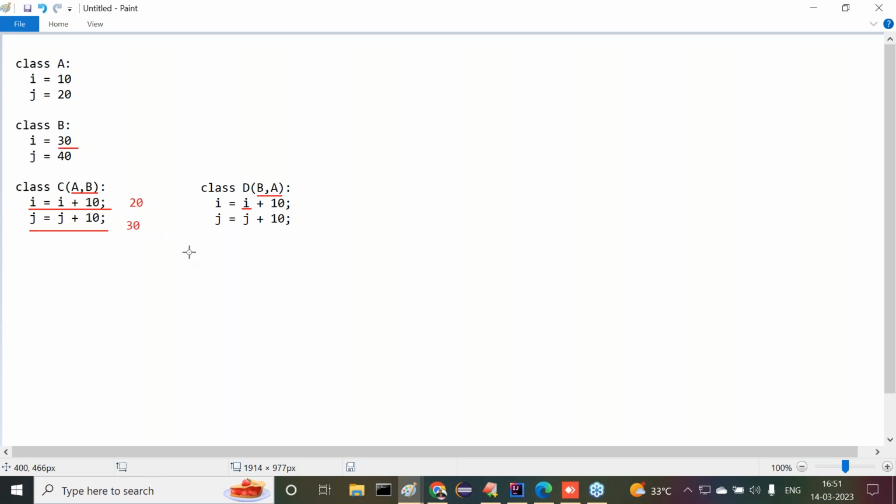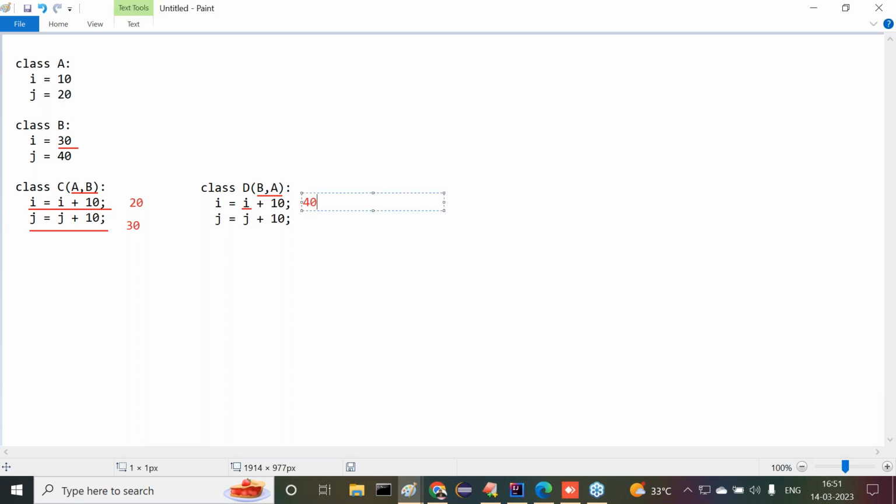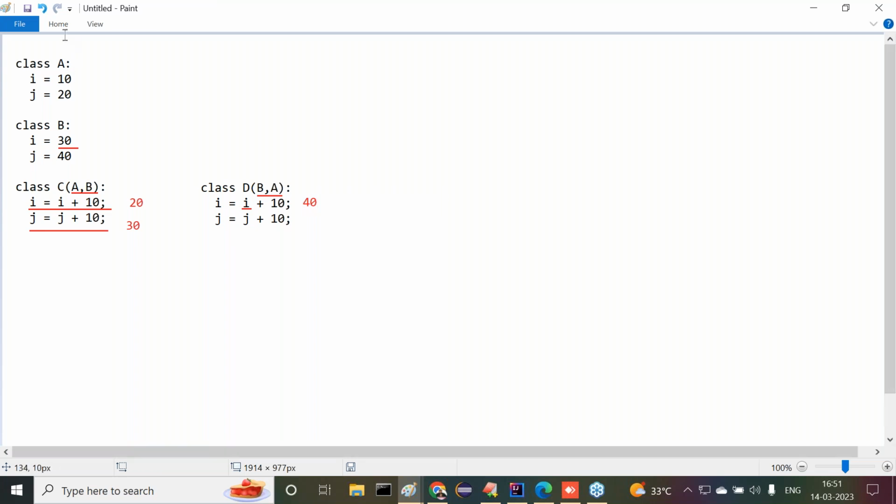There it will search for I is equal to 30. Okay, I is equal to I plus 10, I is equal to 30 plus 10. So what's the value here we are able to get? 40 is the value here we are able to get. Yes, sir, all of you get my point or not? What value are we able to get there? 40 is the value here we are getting. That's okay, fine. Leave this one here.